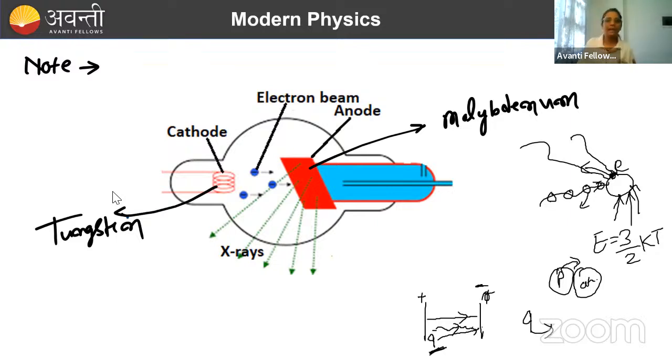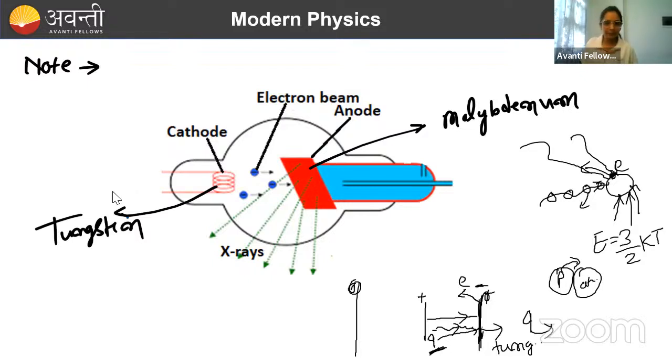Now suppose this capacitor plate is made of tungsten, and we want to knock an electron out of an atom of tungsten from this plate. It will have millions of atoms of tungsten inside.